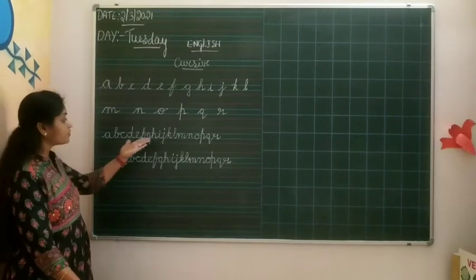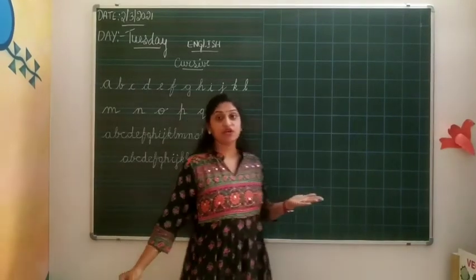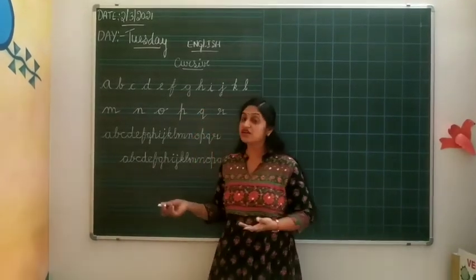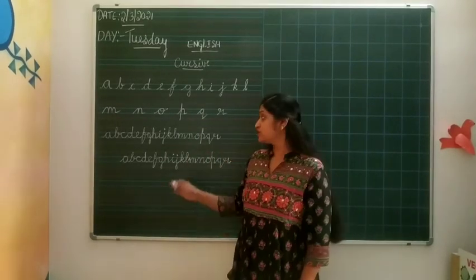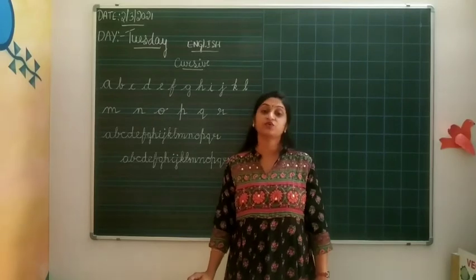Okay, see how nice my handwriting is. If I write the same thing using small letters, I have to leave spaces. So cursive writing is very good to learn, children.